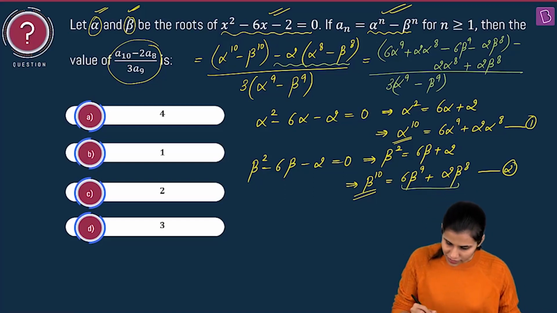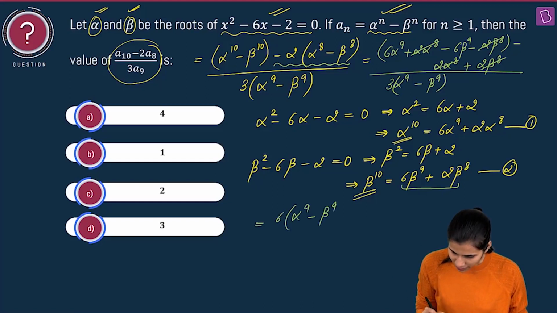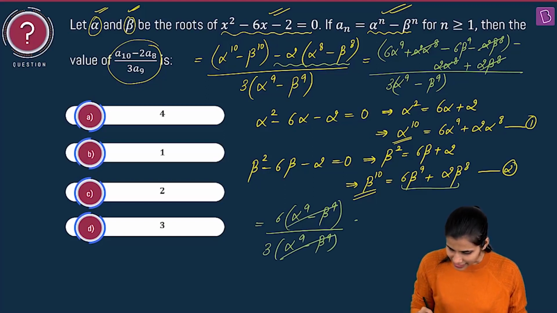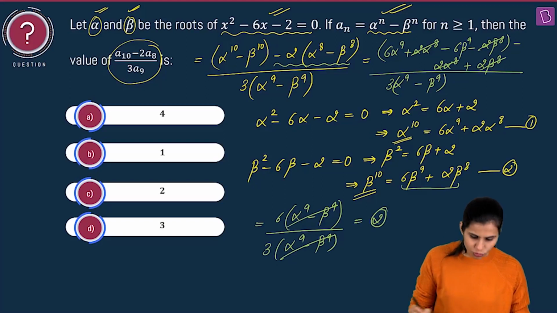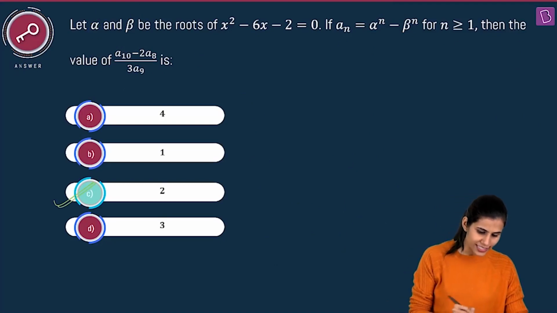Look at the numerator. Can you see? This gets cancelled out. Minus plus, minus plus. What you are left with? You are left with 6 times alpha to the power 9 minus beta to the power 9 in the numerator, and denominator is 3 times alpha to the power 9 minus beta to the power 9. This gets cancelled out. You are left with 2 to be your final answer. You got the approach? Your final answer is option C, that is 2.